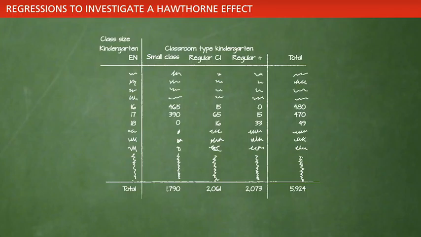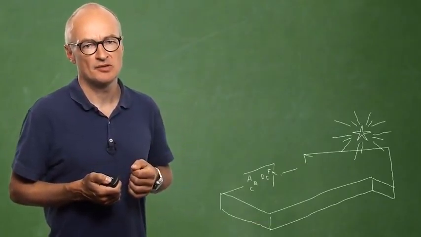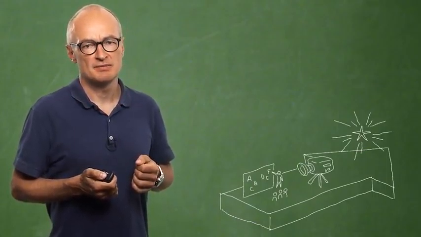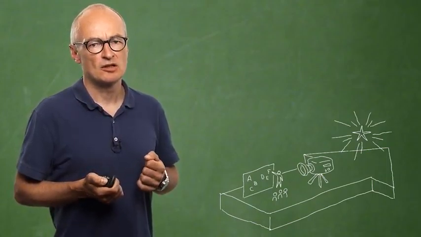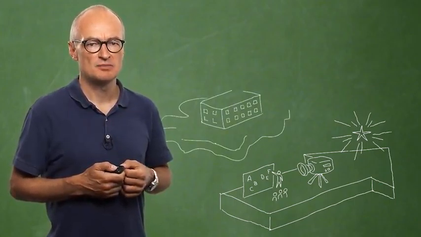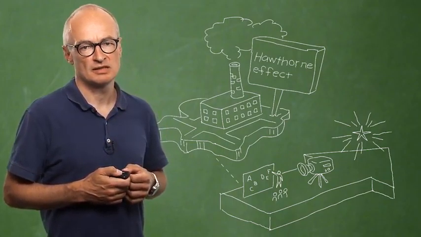From regression we find that the effect of the treatment arm is the same irrespective of whether we look at all class sizes or classes where class sizes are approximately the same across treatment arms. Therefore, with the caveat from the previous slide about the causal effect in the lower panel probably being larger than the estimated effect, we are inclined to conclude that the causal effect of being in a small class is more likely to be a Hawthorne effect rather than being an effect of being taught in a small class.